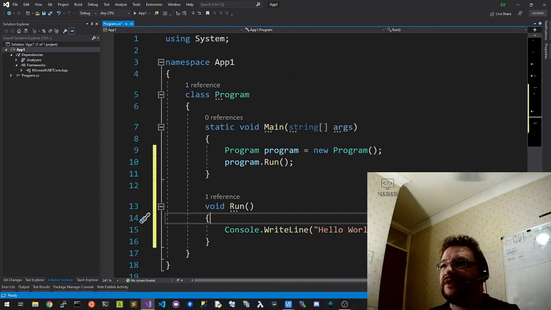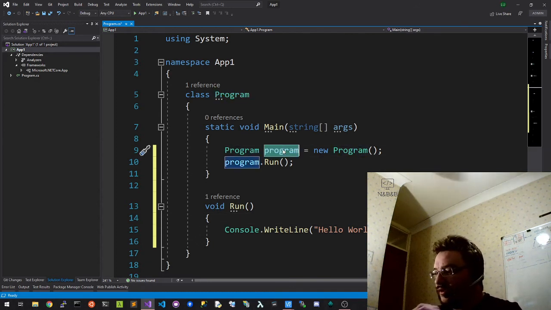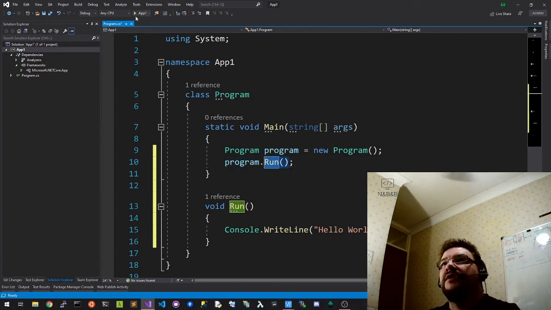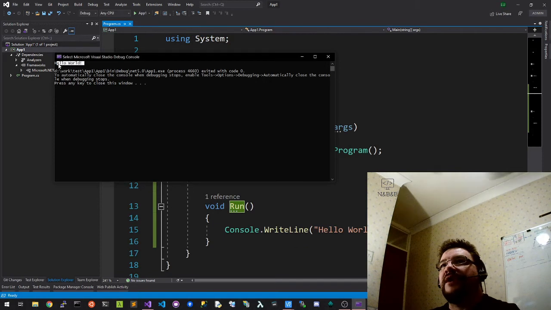So in this case here, we are creating a new program. We're going to call the variable program, and we're going to then call the function Run. And when we do that, we can see that we get our hello world.